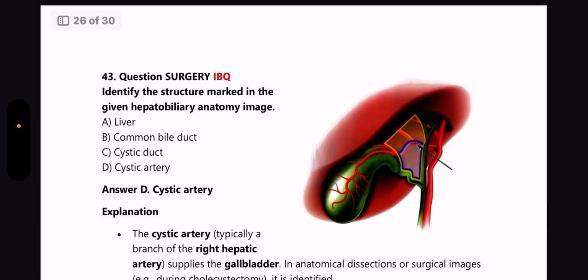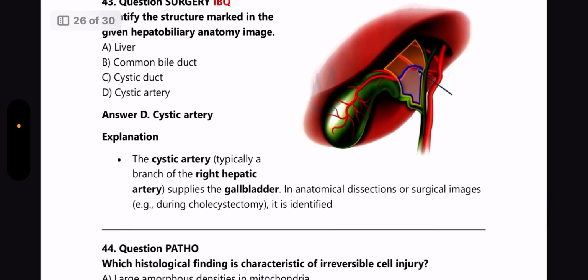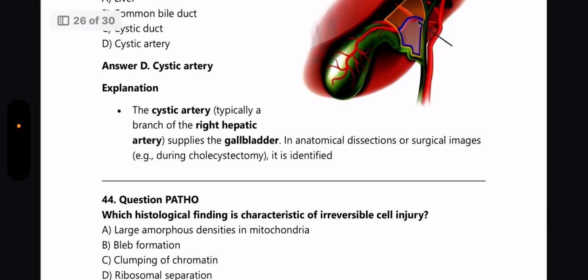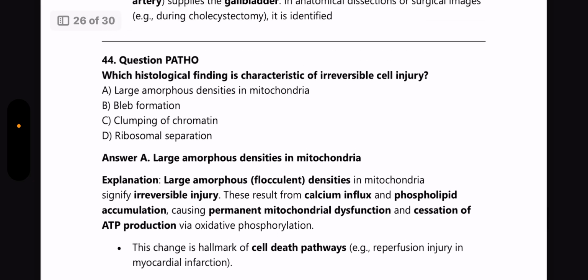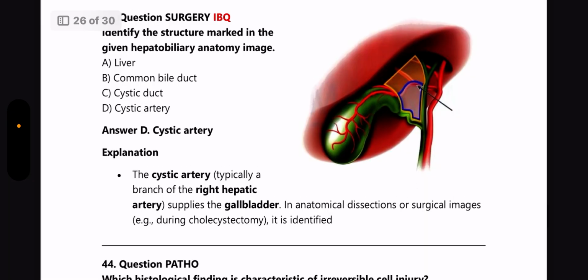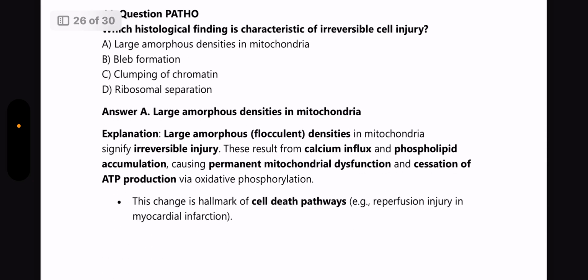Next question is an image-based one. Identify the structure marked in the given hepatobiliary anatomy image. Answer is cystic artery. It is typically a branch of the right hepatic artery which supplies the gallbladder. Again, these kinds of image-based questions are coming up nowadays, so please have an idea about the anatomy also. It's quite important nowadays. Anatomy and image-based questions are a favorite area in most of the exams.